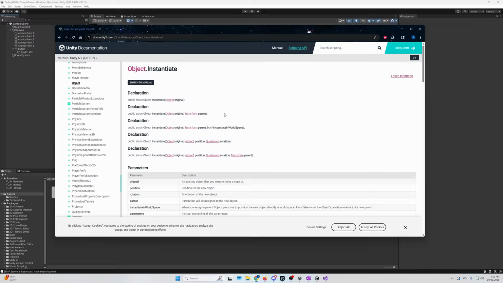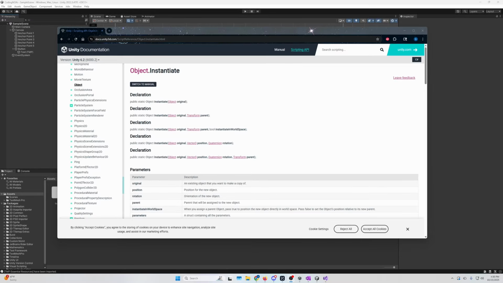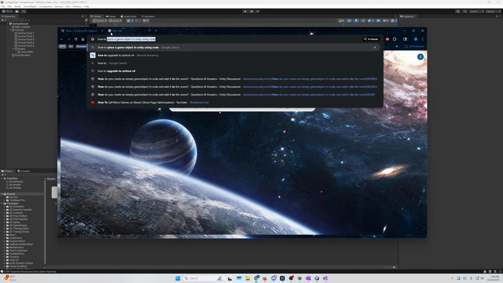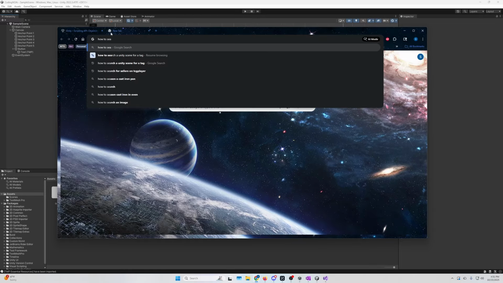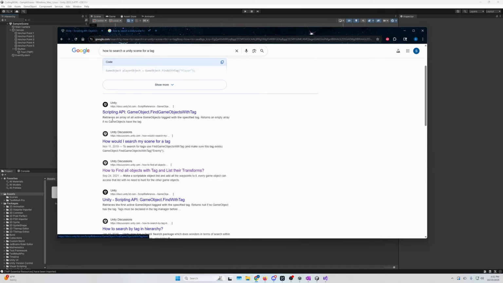Now let's go Googling for the other thing we need. We need to figure out how to find a tag during runtime. So let's Google that: how to search a Unity scene for a tag. Pretty simple. We are going to skip the AI answers again, but it does have the right answer right there. So, scripting, GameObject.FindGameObjectsWithTag. That's great. Let's click on that.